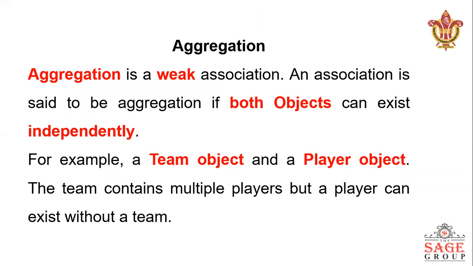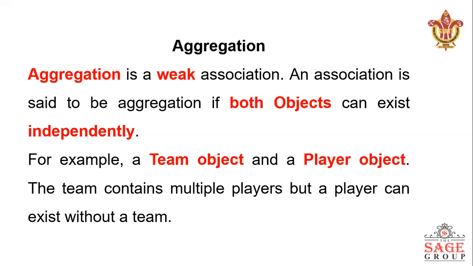Aggregation is a weak association. Weak association means not totally dependent on the other one. Suppose teacher and student make an association, but if the teacher is not there, the student is still there. So this is known as weak association.